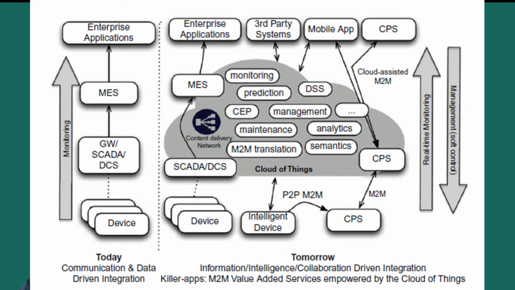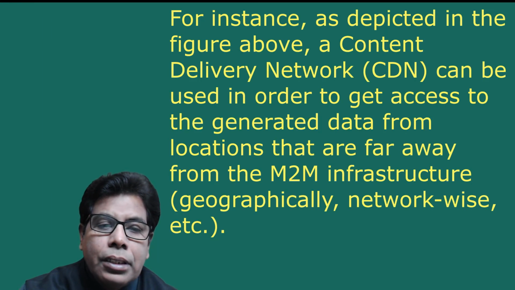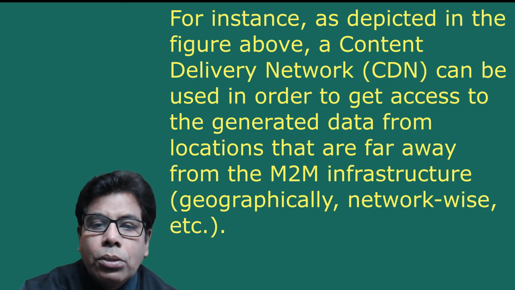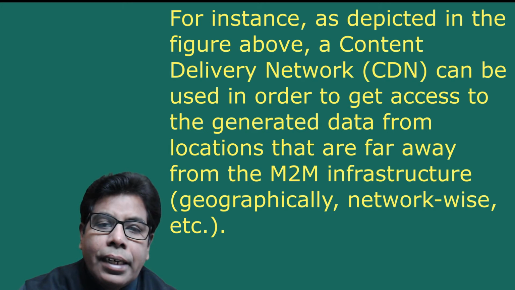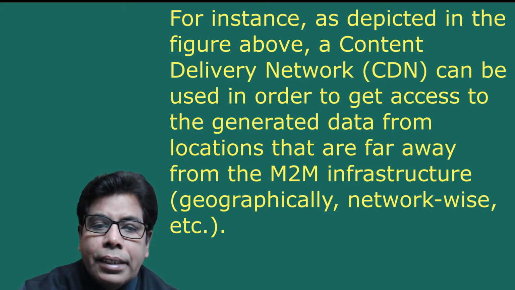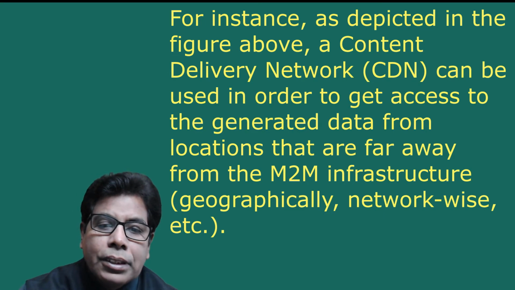As you can see here, a key motivator is the minimization of communication overhead with the multiple endpoints by, for example, transmission of data to a single or limited number of points in the network and letting the cloud do the load balancing and further mediation of the communication. For instance, as shown in the figure, a content delivery network (CDN) can be used in order to get access to the generalized data from locations that are far away from the M2M infrastructure, geographically, network-wise, etc.